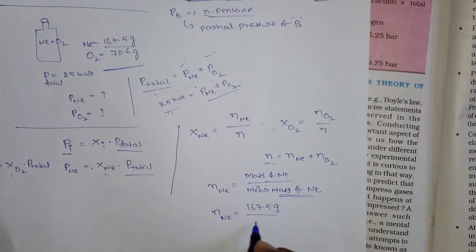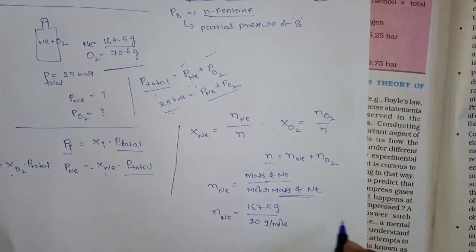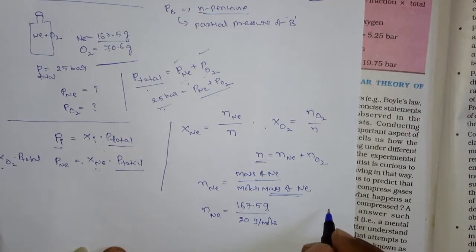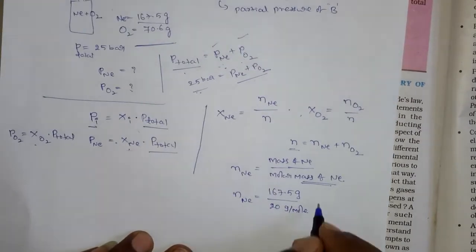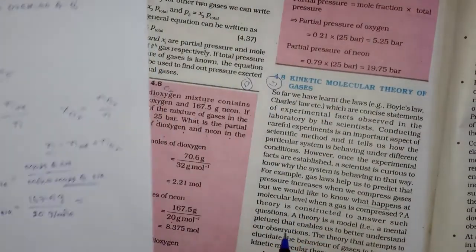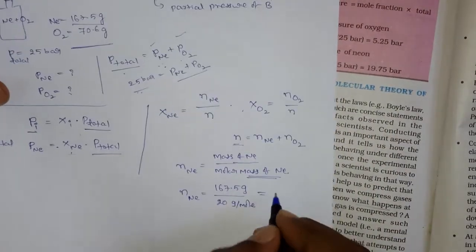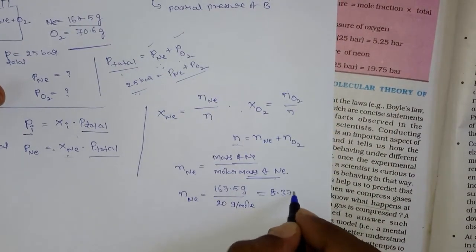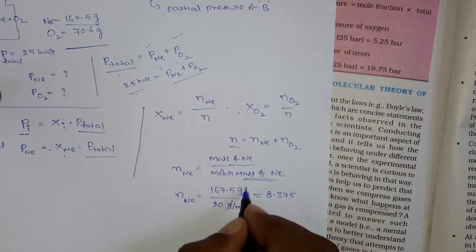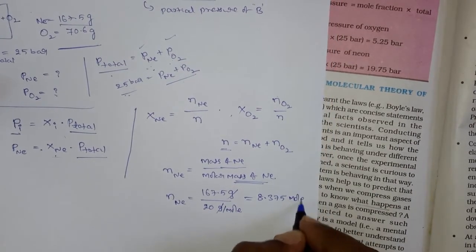You know the molar mass: hydrogen 1, helium 2. So now you can get a value of 8.375. Grams cancel, so that you get the moles.